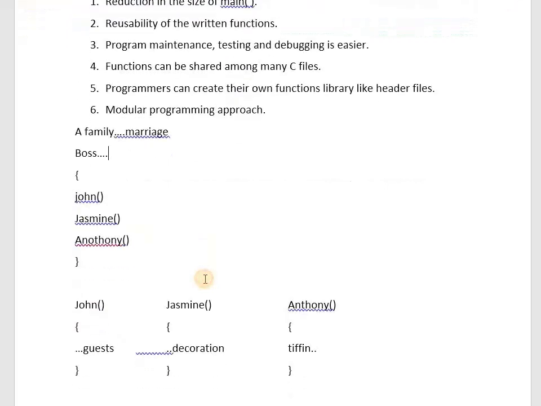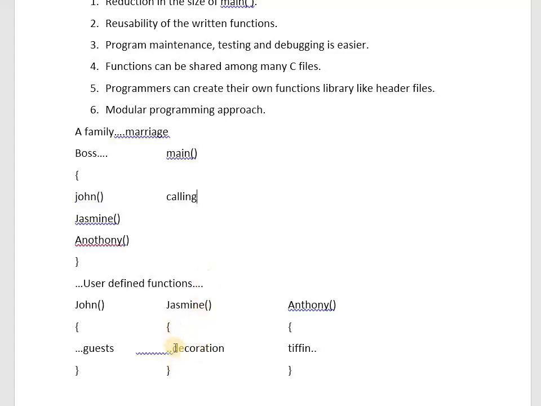This is the concept of the modular programming approach. In our C program, boss means the main function, and these are all user defined functions. John, Jasmine, Anthony are examples of user defined functions. I created them according to my need, and I call them according to my need. I hope you understood the concept of functions. Now, what is the advantage?